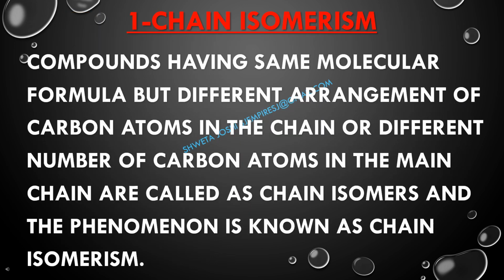So our first type of structural isomerism is chain isomerism. The compounds having the same molecular formula but different arrangement of carbon atoms in the main chain or different number of carbon atoms in the main chain are called chain isomers, and the phenomenon is known as chain isomerism.